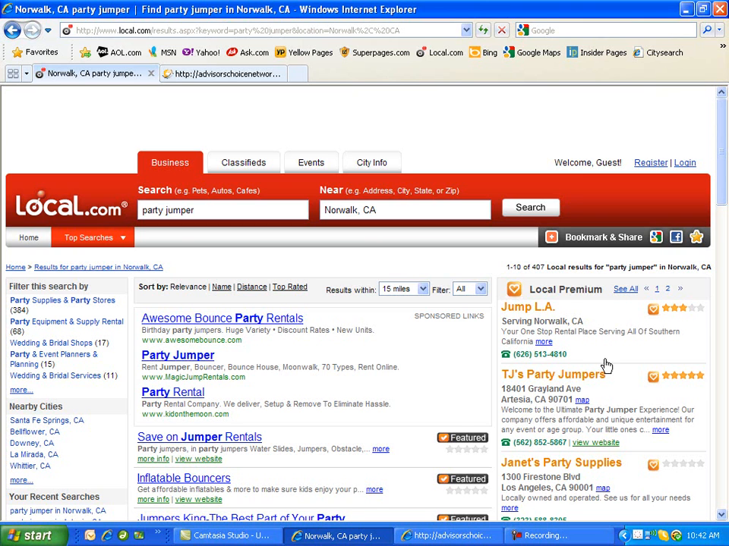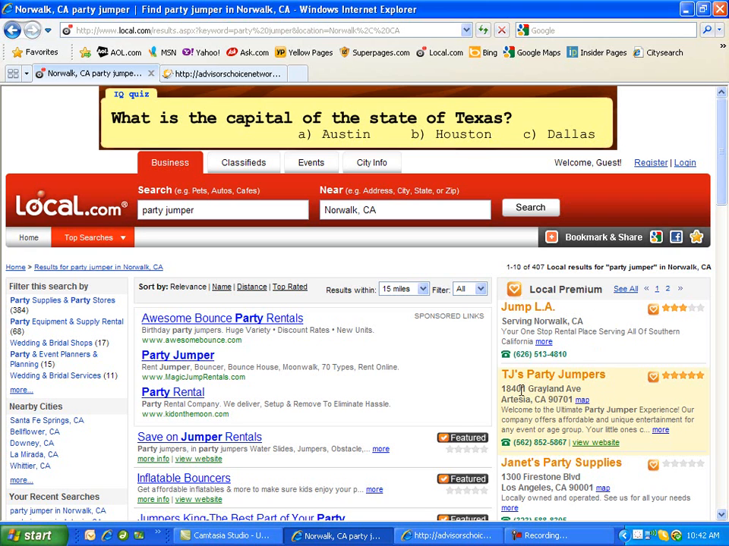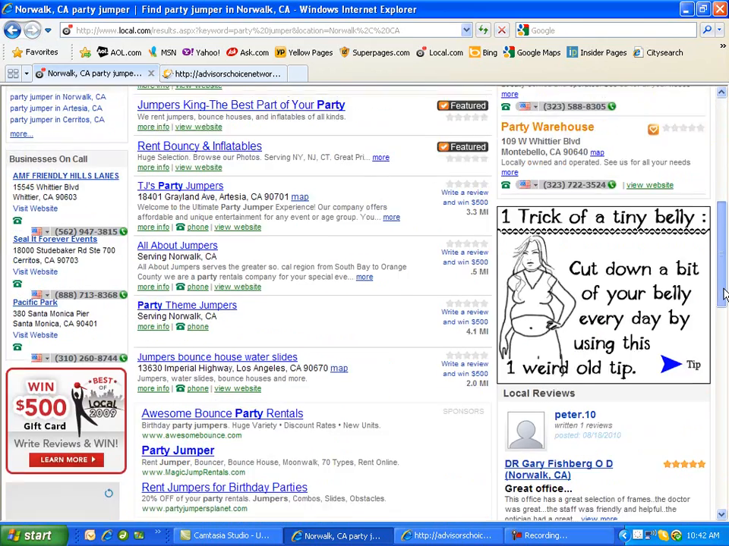Here we have off to the right under what we call the local premium spots. These are basically sponsored ads. Our client is given a very nice spot right here. They're called TJ's Party Jumpers. You notice that they're located in the city of Artesia, but because of our 5 and 10 mile radius program, they came up high on the ranking over here because this city, Norwalk, happens to be in that mile radius of Artesia. So no matter what city, if it's one of the cities located within a 5 or a 10 mile radius of Artesia, California, then this company will be featured on the right with special colored bold letters and font and so forth.